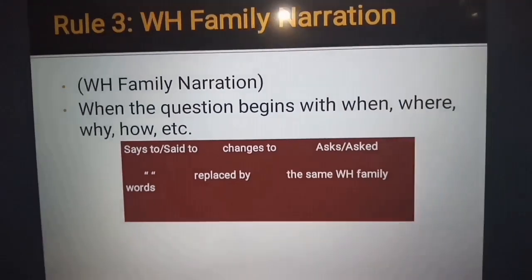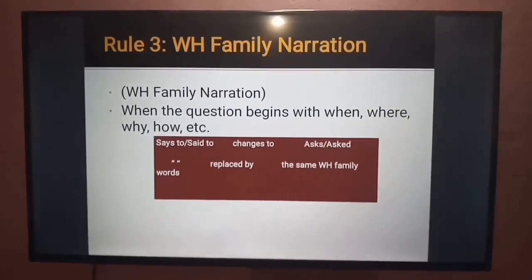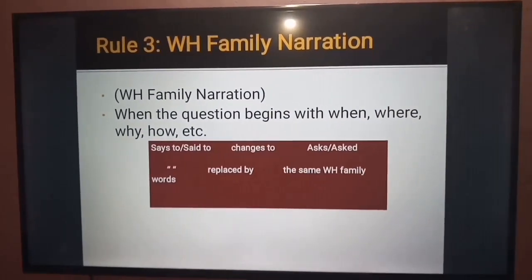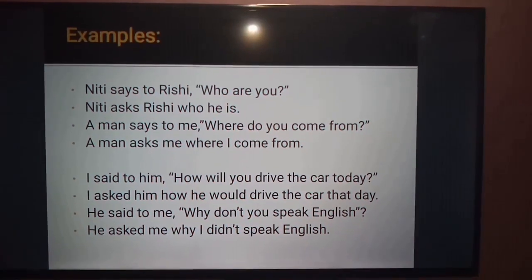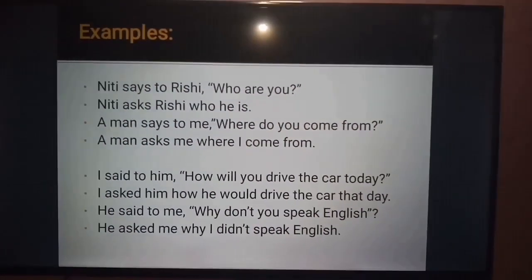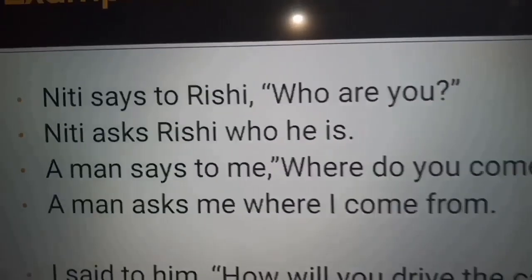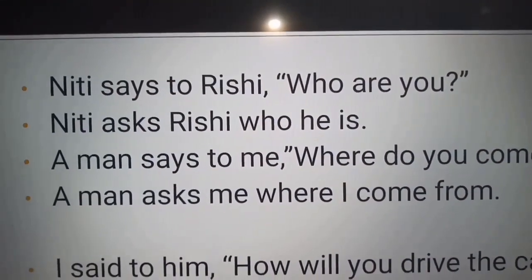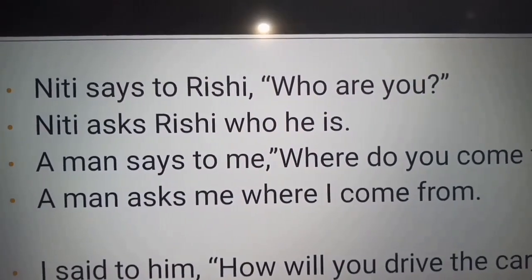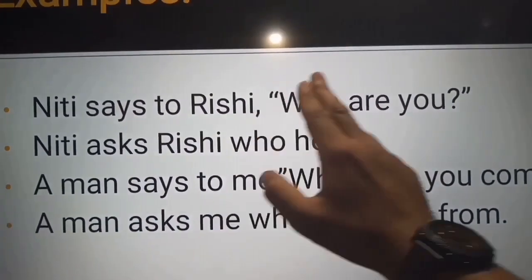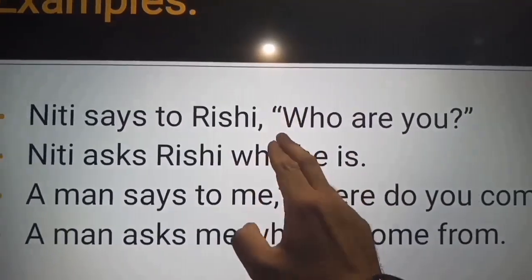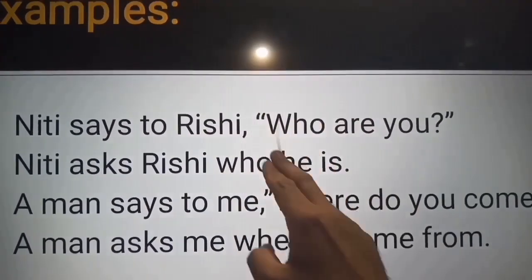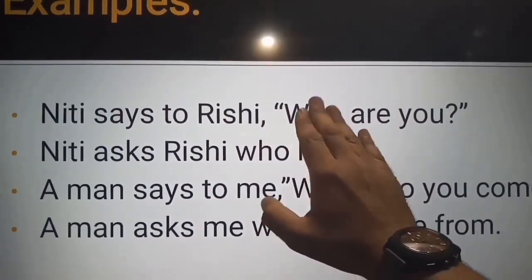Now let's consider certain examples. Niti says to Rishi, "Who are you?" Now over here first you have to see the type of the question. My question belongs to the WH family, so for obvious reasons I have to replace my inverted commas by the same WH word with which my question begins.